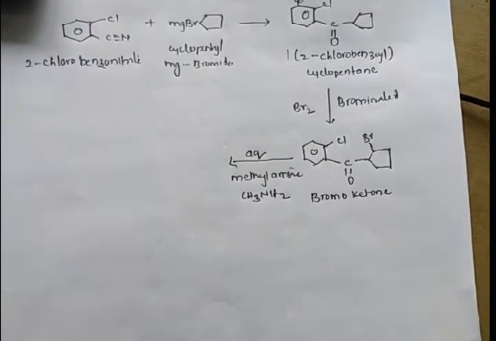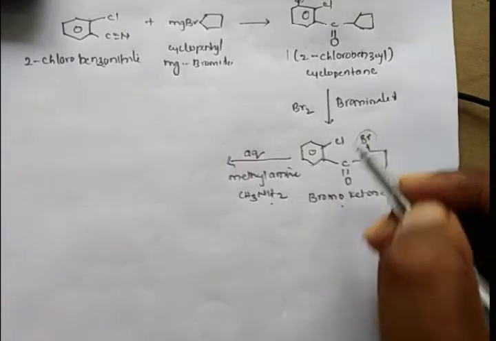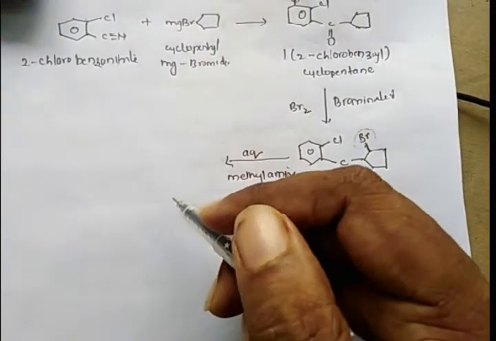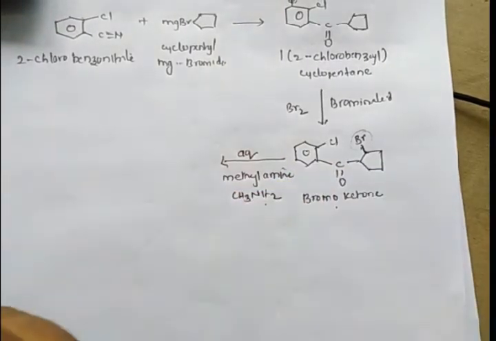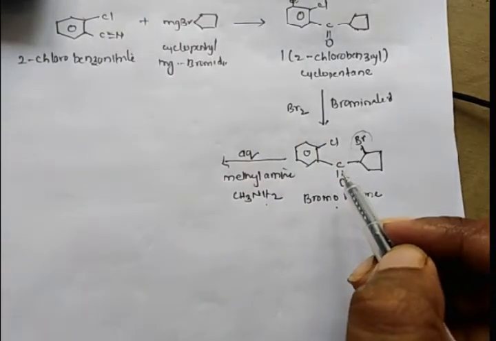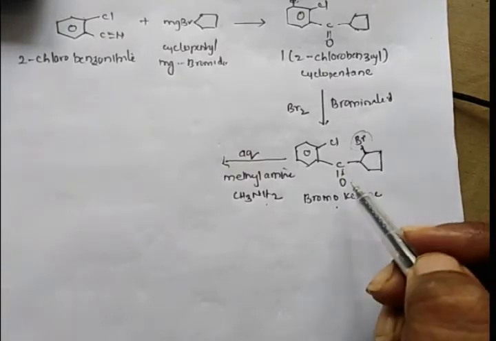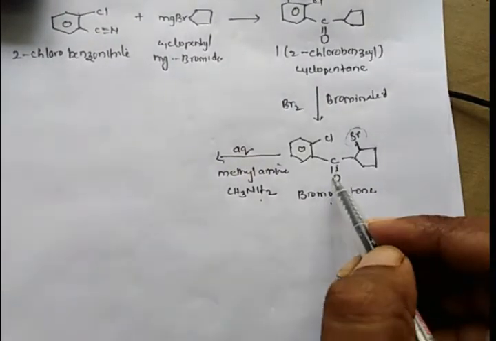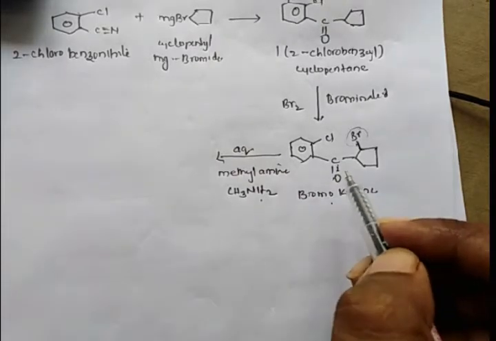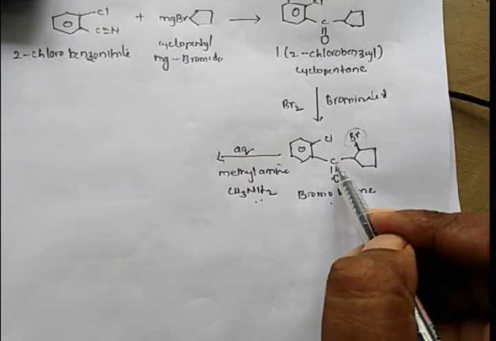Whenever you treat the bromoketone with methylamine, the bromine group will be hydrolyzed, and the keto group will be converted into an imine.